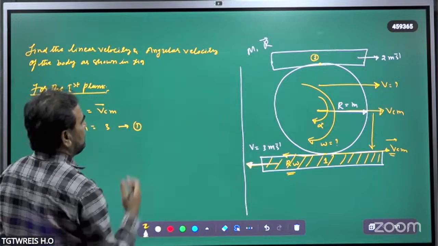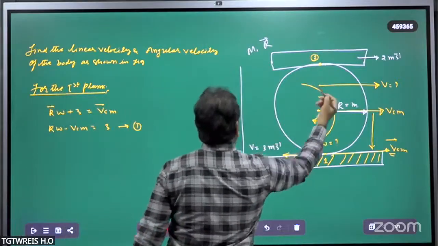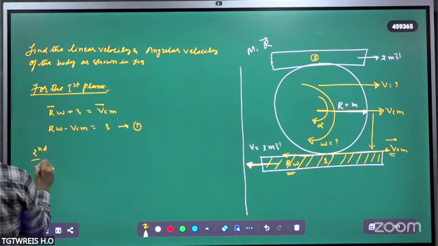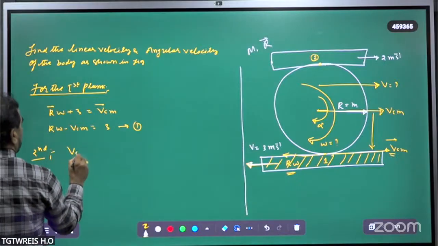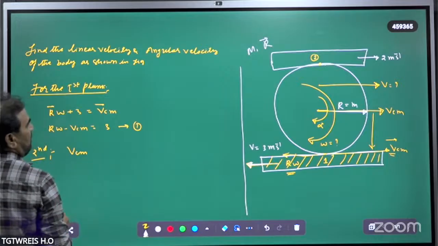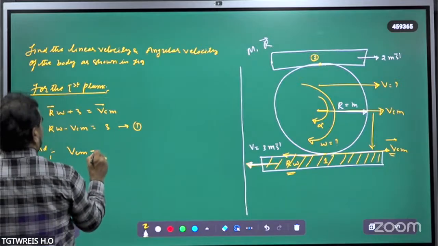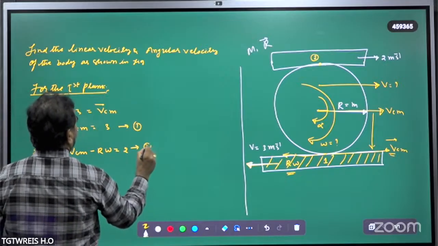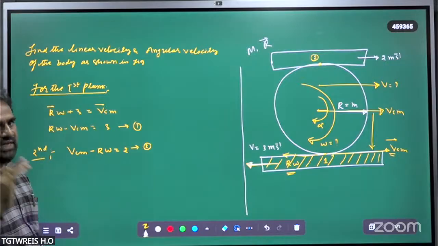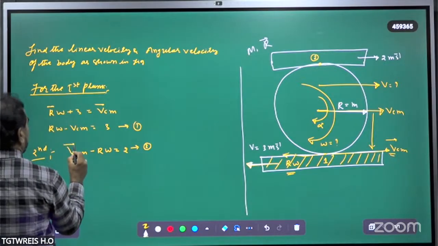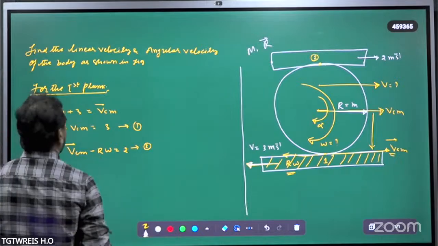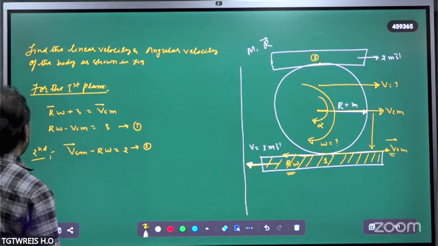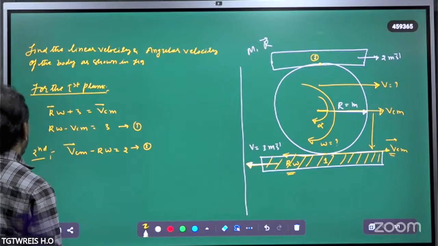Whereas in the second case, see at this point for the second plank, it is very clear that VCM minus R omega is equal to 2. Let's take this equation number 2. So from these two equations we have to calculate VCM and R omega. These two values we have to calculate here. Okay, solve 1 and 2.